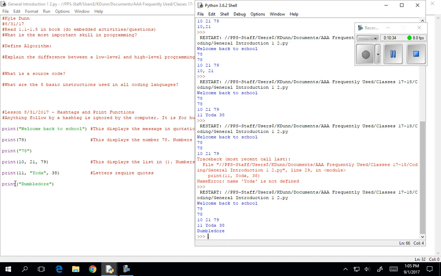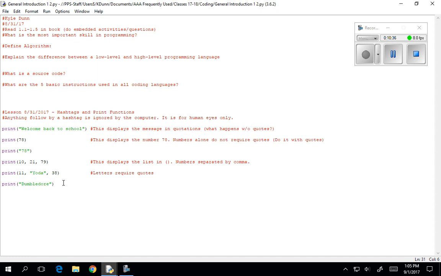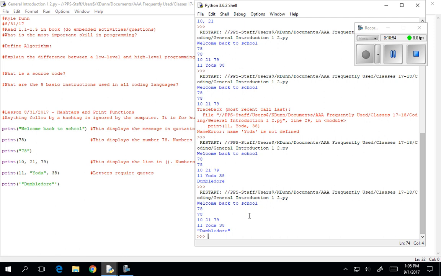Excellent. What if I want it to be in quotes? There's something we can do. We can actually add a single quote to either side of that. I could also do it in reverse if I wanted to: double quotes on the outside, single quotes on the inside. But I want double quotes around it. So I'll run that now and see what I got. Aha! I managed it, right? Now I have Dumbledore in quotes because those quotes have become a part of the string.